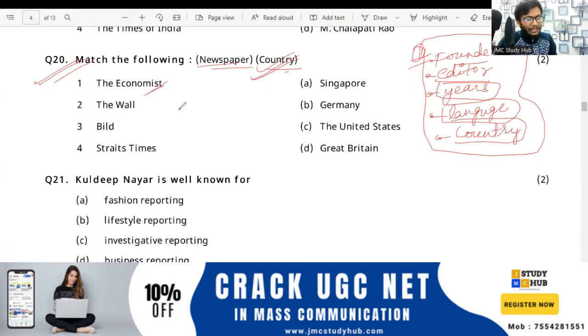The Economist की बात करते हैं. We will discuss the Economist. This is what year? Please note it down. This is the 1843. The Economist 1843, and we're talking about the Wall Street Journal.